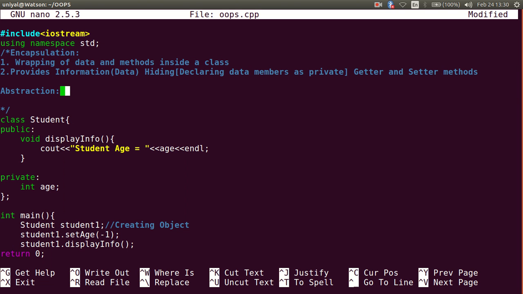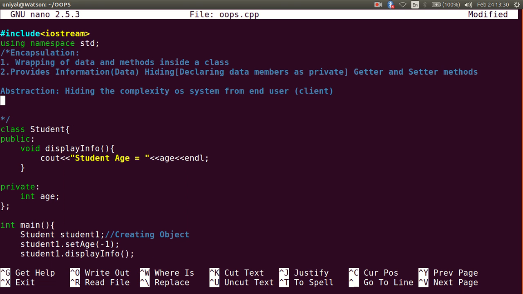So abstraction is hiding the complexity of the system from the end user, or I can also say from the client. The system should hide all the complexity from the user.